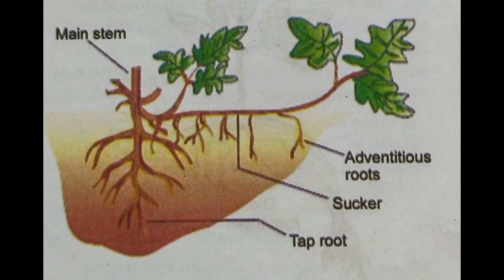Now this is the chrysanthemum plant, and it has so many suckers which develop from the stem. When these suckers develop, in the upper part they develop other branches and the leaves. So when it detaches from the mother plant, it develops into an independent new plant. So that is why in the case of chrysanthemum, the sucker acts as the vegetative propagule and helps in the production of the new plant.